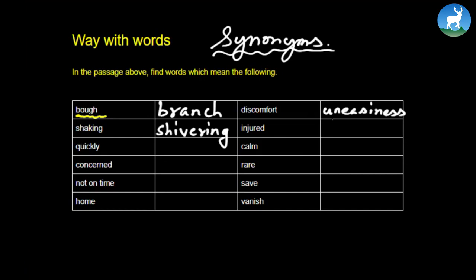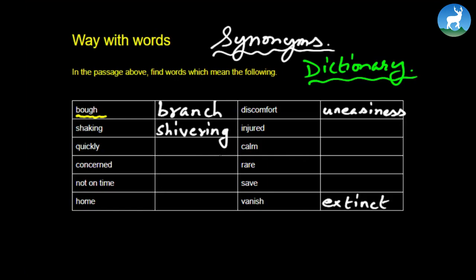Discomfort and uneasiness both mean the same. And finally, vanish, according to the passage, the word which also means vanish is E-X-T-I-N-C-T, extinct. Okay, so of course to get this, you need to have two things. One, get help from a dictionary, and second thing, you've got to read the passage. You have to read the passage perhaps several times, all right, to come across a word which means the same. Okay, so again, this also you can do as a classwork.